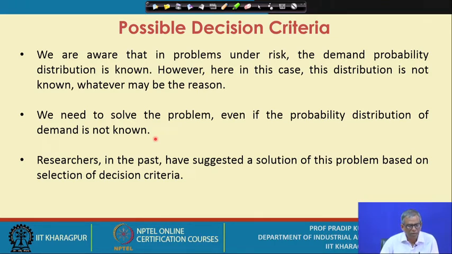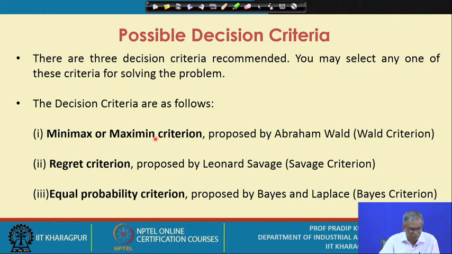The researchers in the past have suggested a solution of this problem based on the selection of a decision criterion. Now, if you go through the literature, you will find that mostly one of three important decision criteria you may use. Very soon you will come to know what these three decision criteria are. That is why we are saying that there are three decision criteria recommended. You may select any one of these criteria for solving the problem. So, what are these three decision criteria?